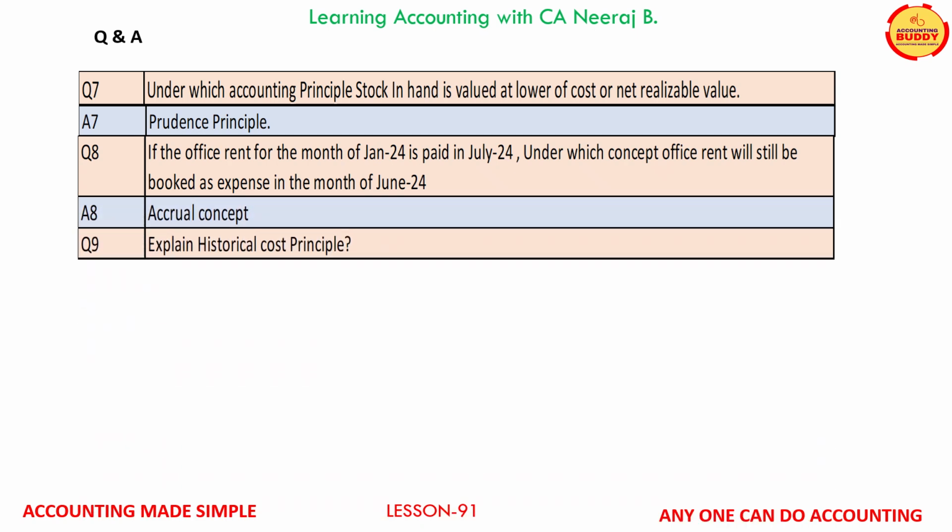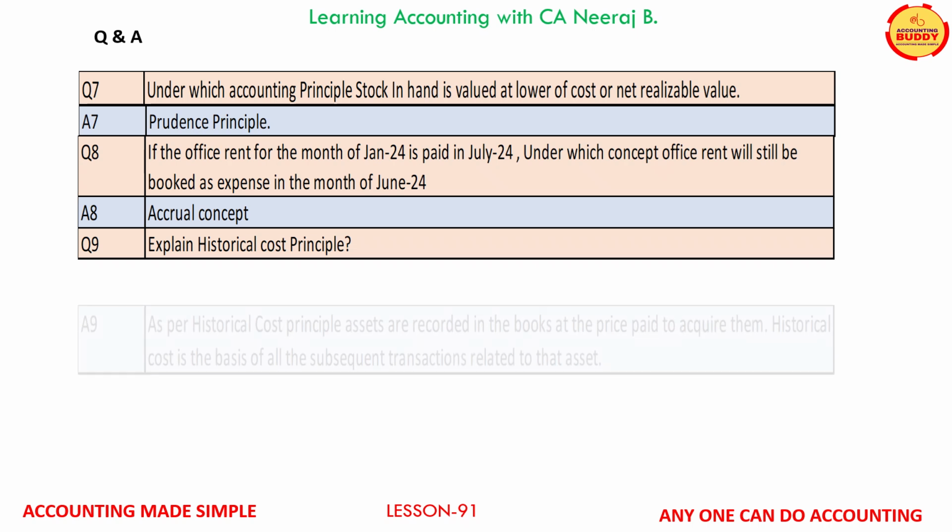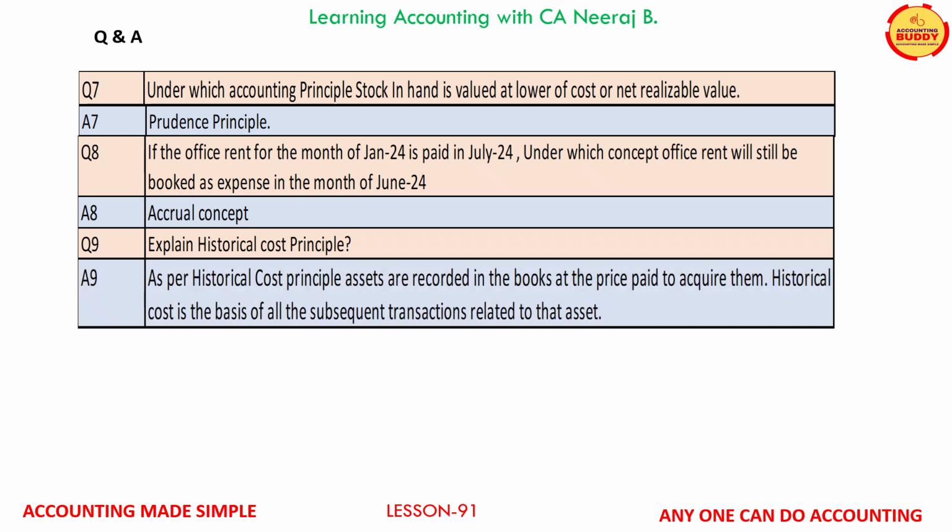Question number 9. Explain historical cost principle. The answer is, as per historical cost principle, assets are recorded in the books of accounts at the price paid to acquire them. Historical cost is the basis of all the subsequent transactions related to that asset.